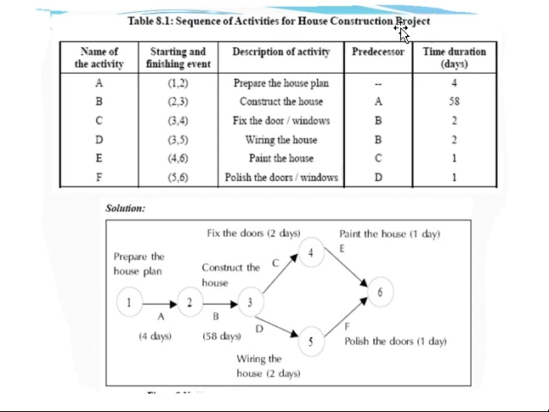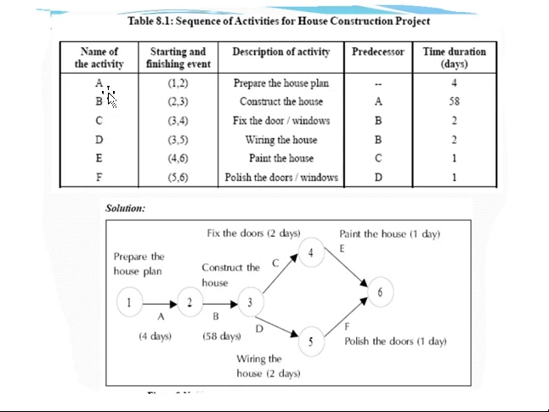This project has been divided into many activities. Without completing any activity, we cannot move further to another activity based on this relationship. This is called a precedence relationship, or predecessor relationship.